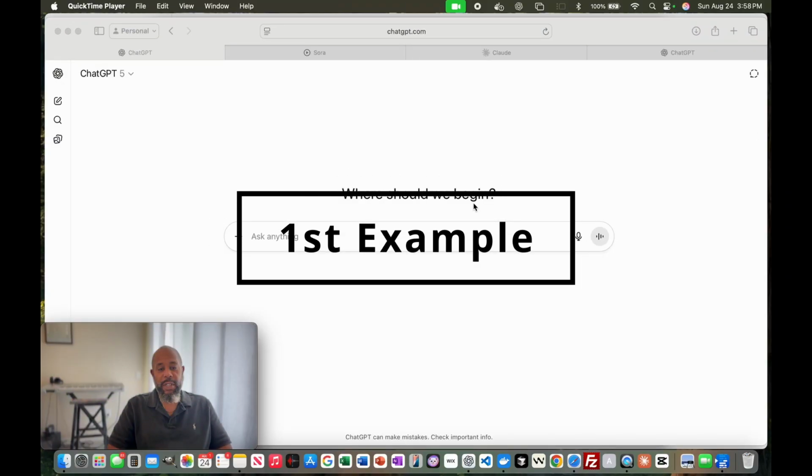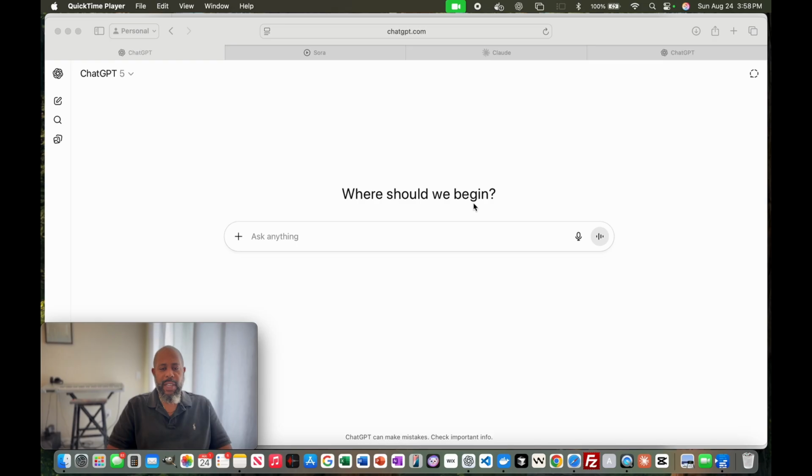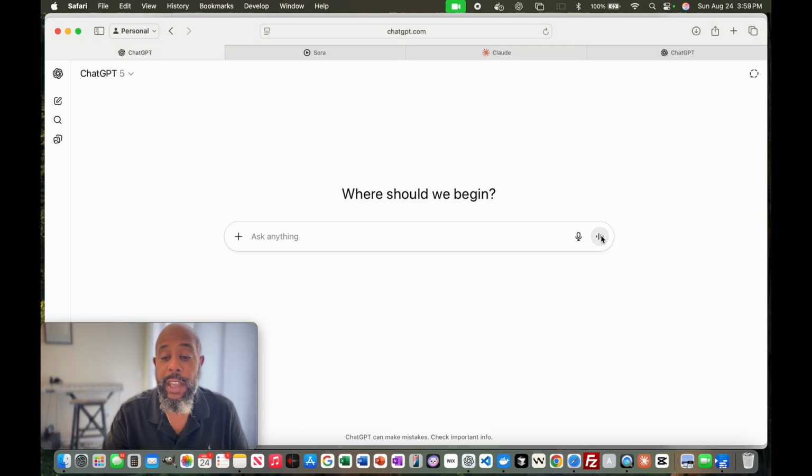I'm going to introduce something that you may or may not know about in terms of ChatGPT and some of the things that you can do. One thing I want to talk about is these three lines here on the right. If you click on this, it allows you to have a natural conversation with ChatGPT. In this case, we can say prepare for an interview, or find information for a specific recipe. We could do a number of things. So let me click it and show you briefly how it can interact.